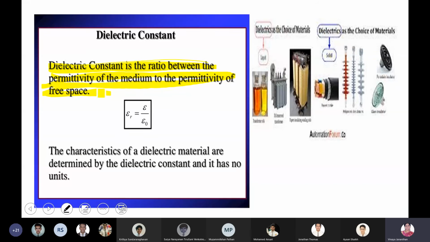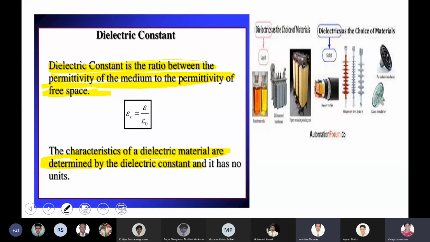So look at this. The character of a dielectric material is determined by its dielectric constant. Like resistivity of a medium, copper has less resistivity compared to insulators, alloys, all those things. In the same way, we have the dielectric constant.